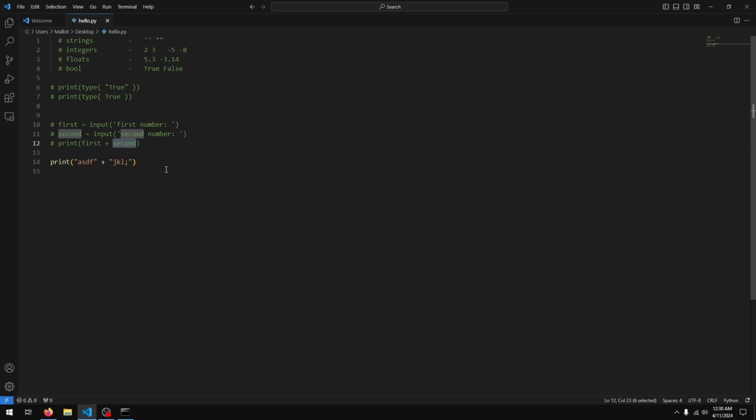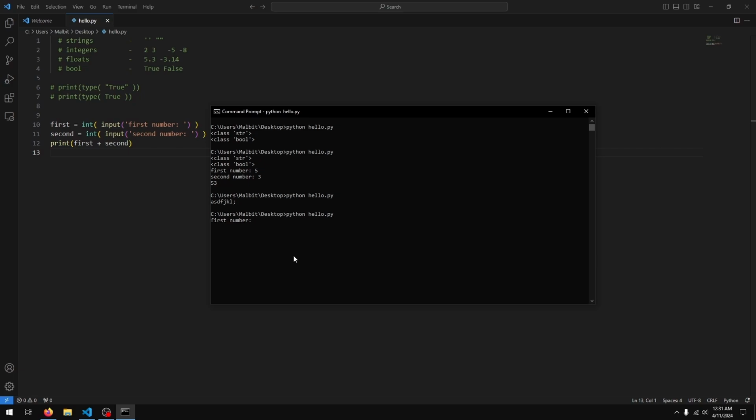Now what if we wanted to do addition with the two numbers? What if we actually wanted 8 instead of 53? Well, in that case, we need to convert the values from a string to an integer. So just like in the previous lesson, we convert the string to an integer using int. I'll just do that here. And now if we do the addition, so first number 5, second number 3, we get 8, right?